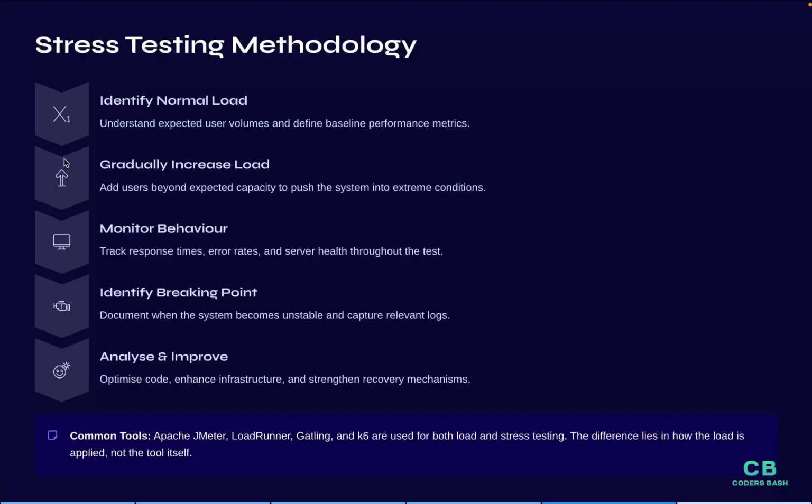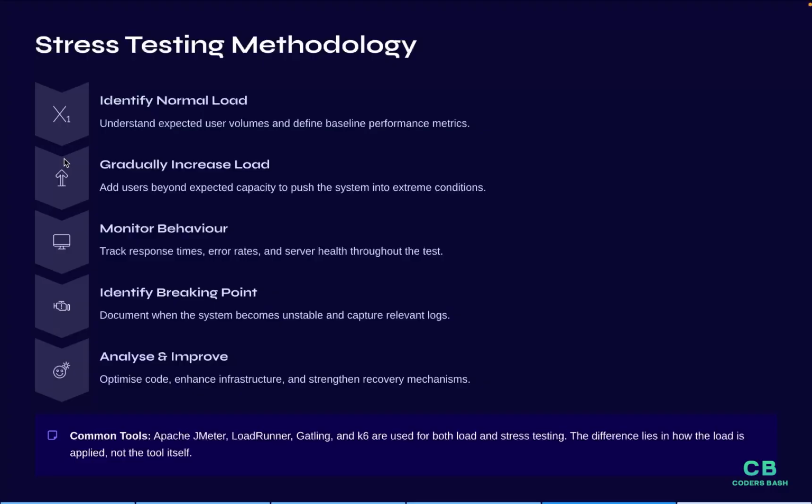So, how is stress testing performed? Step one is to identify the normal load. Understand the expected users and define the baseline performance. Step two is gradually increasing the load. Add users beyond the expected load to push the system into extreme conditions. The third is to monitor behavior.